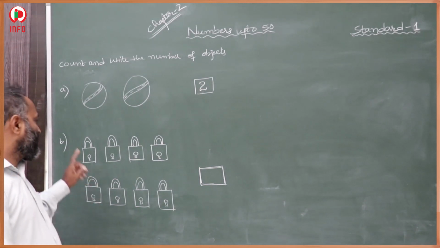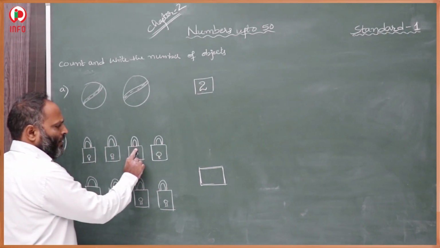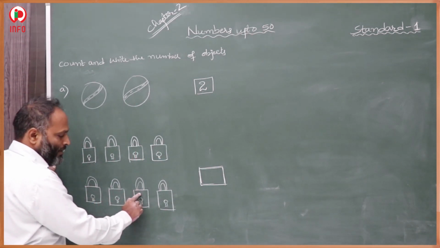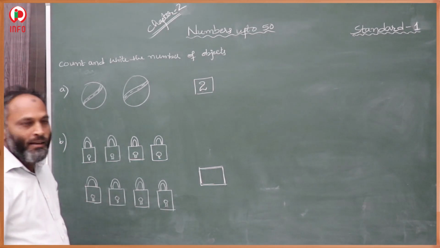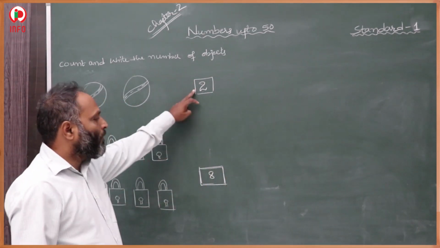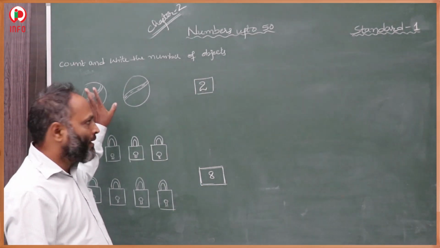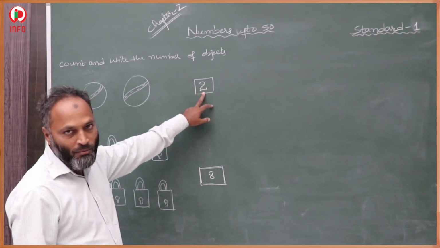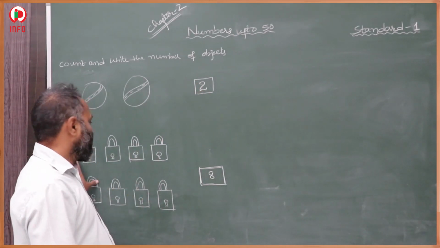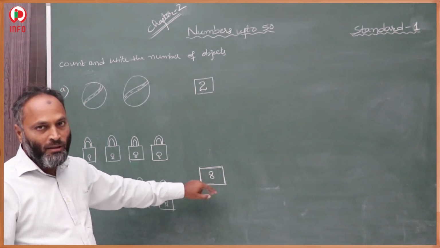And the number of blocks. First count. 1, 2, 3, 4, 5, 6, 7, 8. 8 blocks. That you have to write here. 2 balls and 8 blocks. First we have to count the objects, and that number we have to keep in the different box that is given. Here also we have to count the number of blocks and write the number in the box.